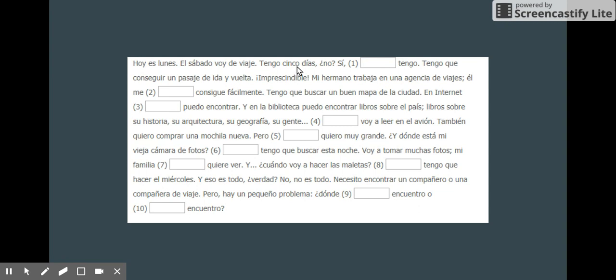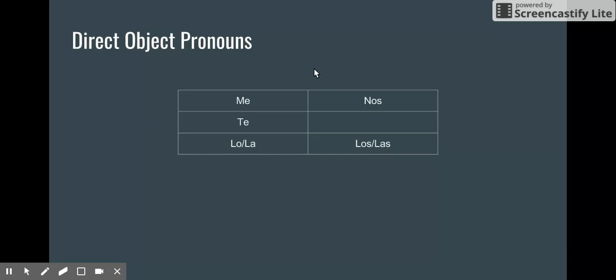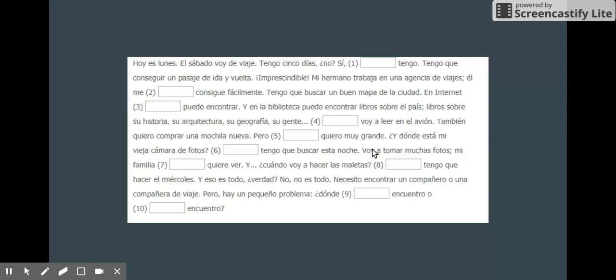Well, what is the direct object here? In the sentence before, tengo 5 días, 5 days. What do I have? I have 5 days. So 5 days is the direct object. 5 días is plural and masculine: el día, and it's los días. So if we go back here, masculine and plural would be los. So here we would put los. Sí, los tengo.